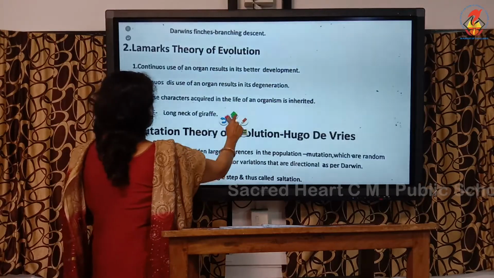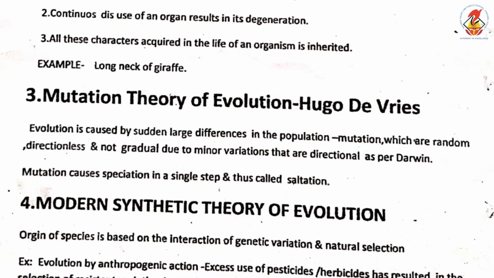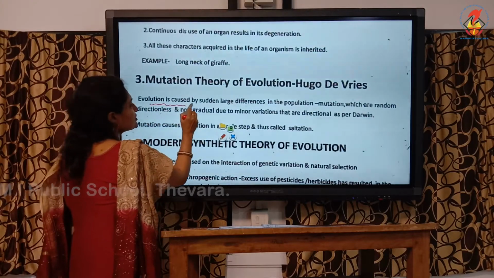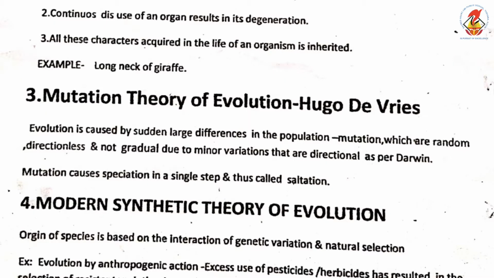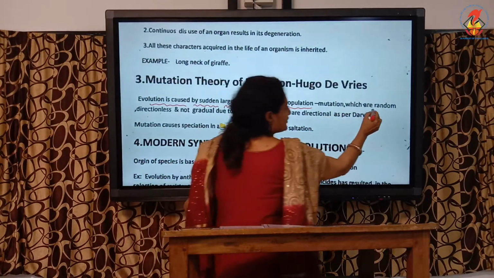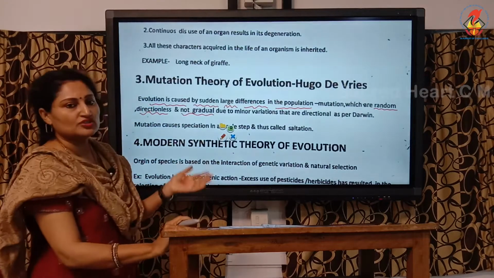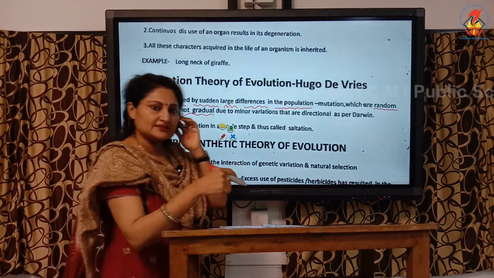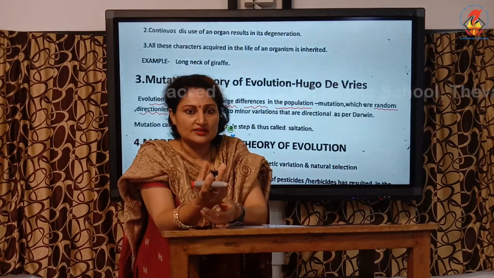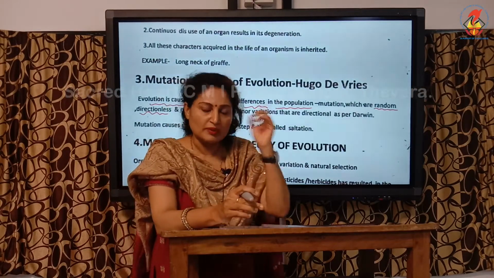Next theory, mutation theory. Mutation theory is exactly opposite of Charles Darwin's theory of natural selection. Mutation theory states that evolution is caused by sudden large differences in the population, which is caused by mutation. So evolution here is a result of a sudden large difference in the population, and this difference is random, directionless and not gradual, just the opposite of Darwin's theory of natural selection. To explain this, I'll tell you a very small incident to remember this. Mutation.